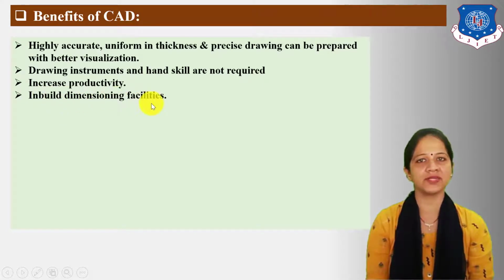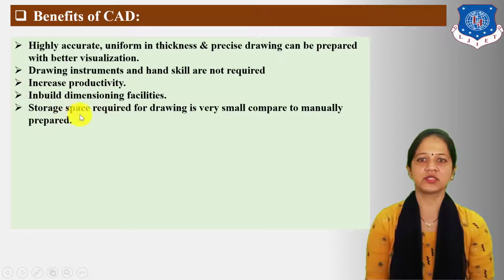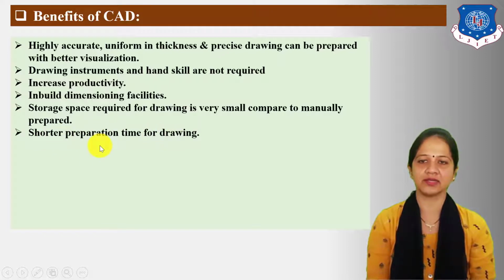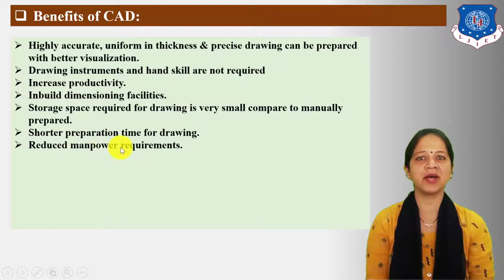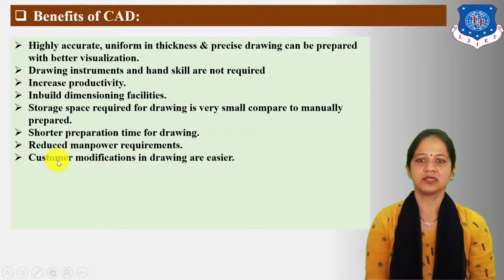Inbuilt dimensioning facilities. Storage space required for drawing is very small compared to manually prepared. Shorter preparation time for drawing. Reduce manpower requirements. Customer modification in drawing are easier.